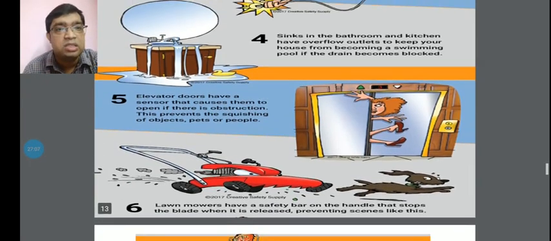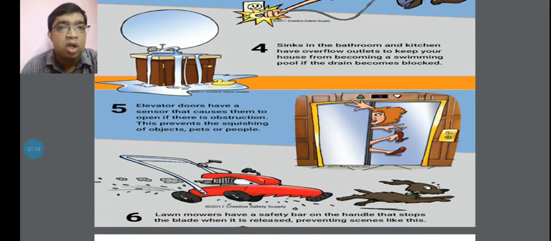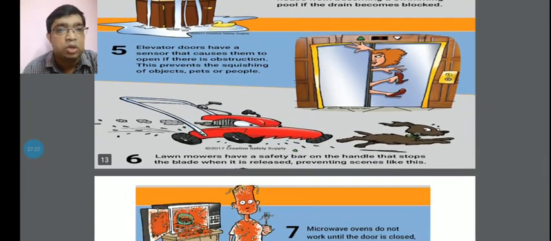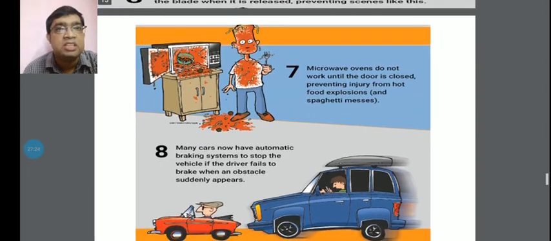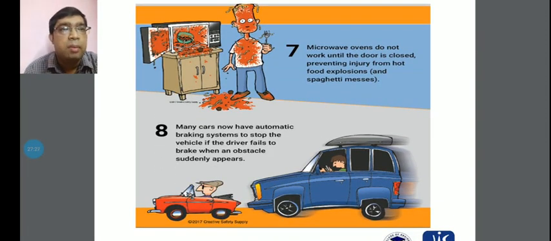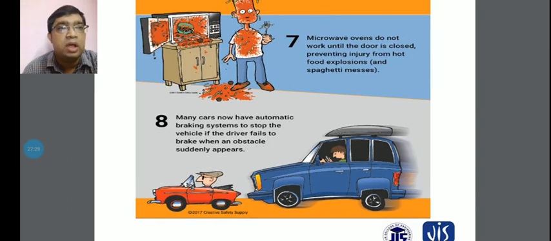And another thing you can see in this example 6: the lawn mower has a safety bar on the handle that stops the blades when it is released, preventing injuries. And another thing, this is example 7: microwave ovens do not work until the door is closed, preventing injury from hot food, food explosions, and getting messes.